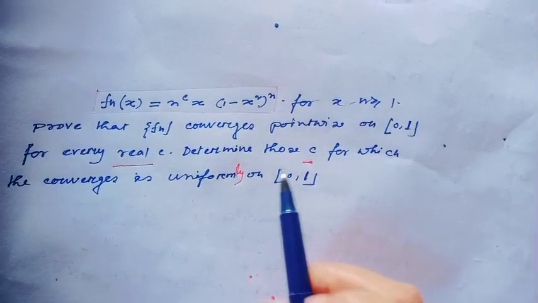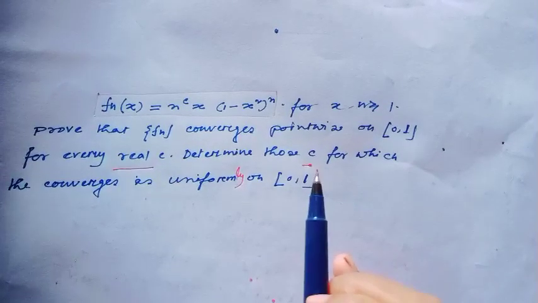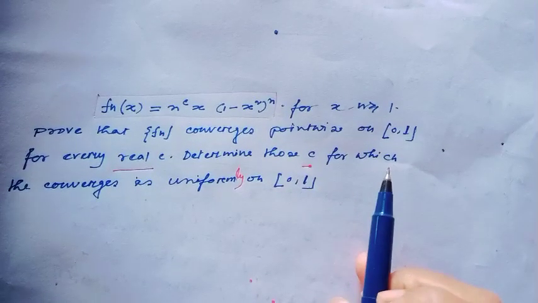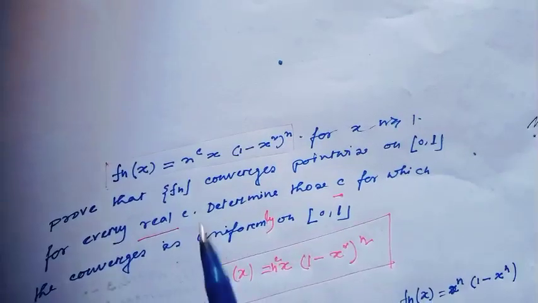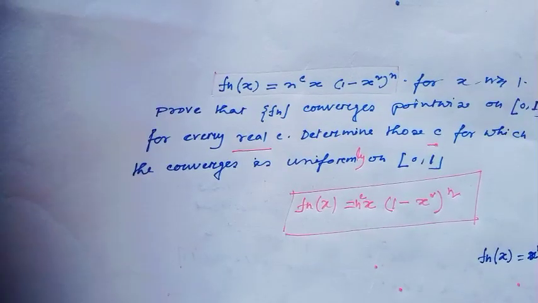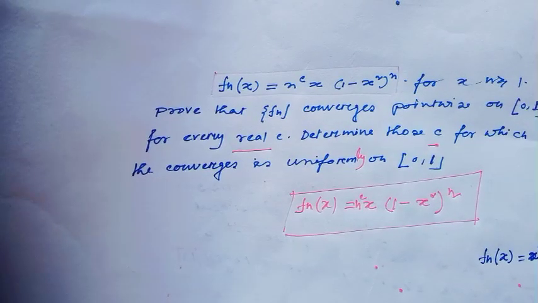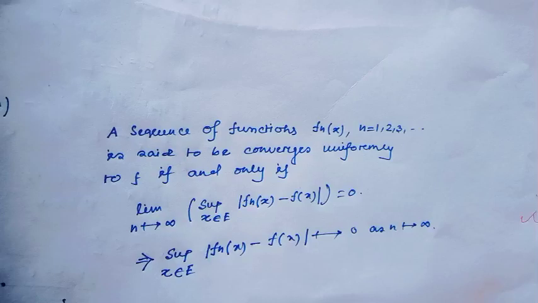Means we have to find different values of c for which the sequence of functions is uniformly convergent. To define uniform convergence of this sequence of functions, here I will use the second definition of uniform convergence of a sequence of functions. I will use the M_n test.